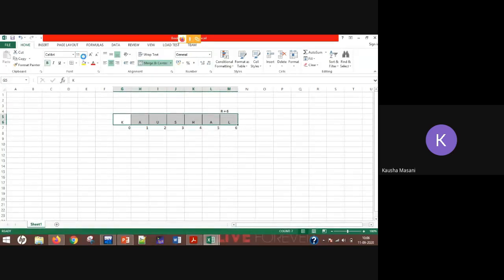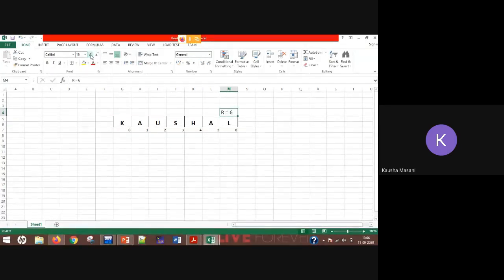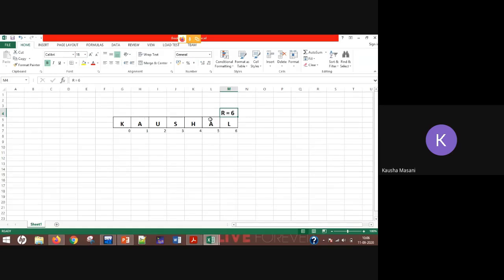I hope it is visible to all what I'm writing. This is my R, my F is here. Okay, so F is equal to 0. Fine.